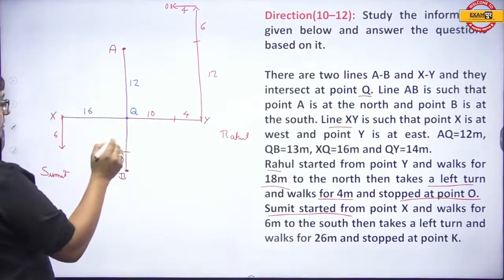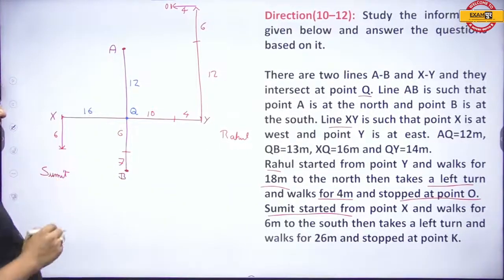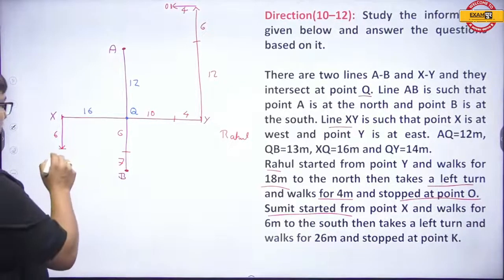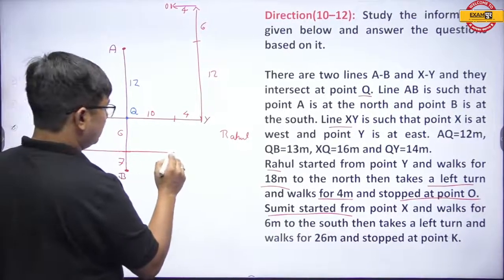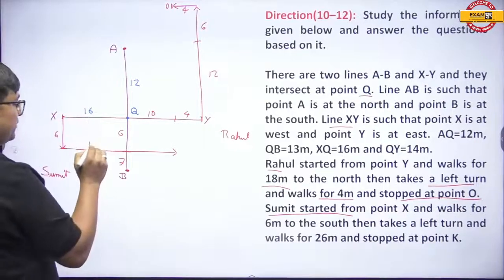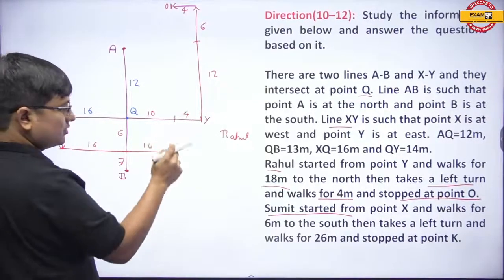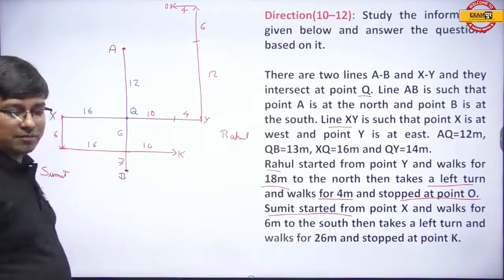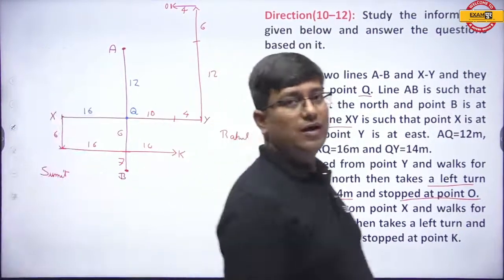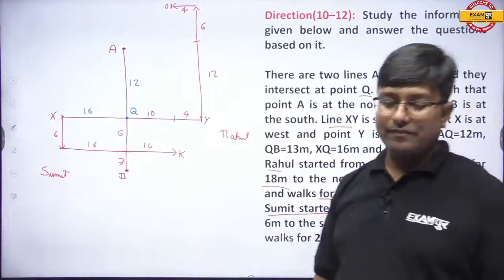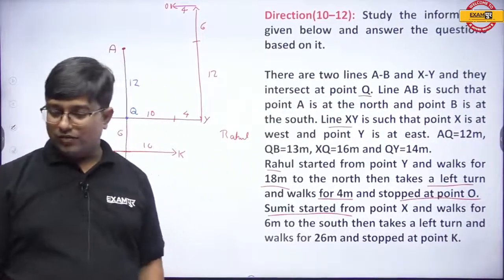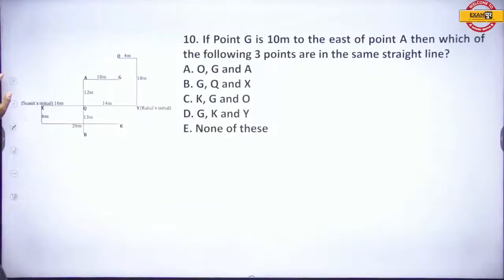All right. Now, after this, from here, Sumit walks 6 meter to the south, takes left and walks 26. If this is 16, even this is 16 and this is 10. So this is 10 and stops at point K. This is point K. This is the complete diagram, the final diagram. Getting it, everyone? Yes or no, my dear students? Getting it or not?